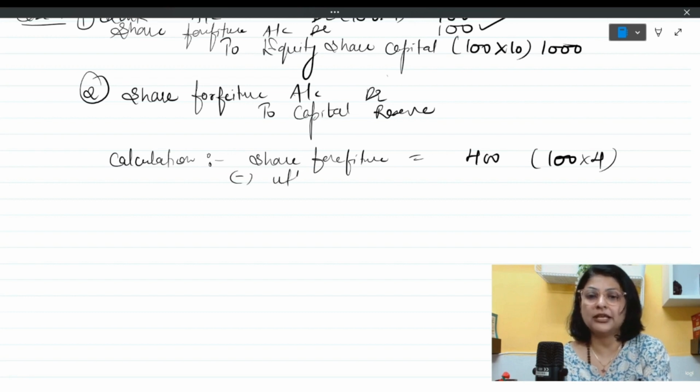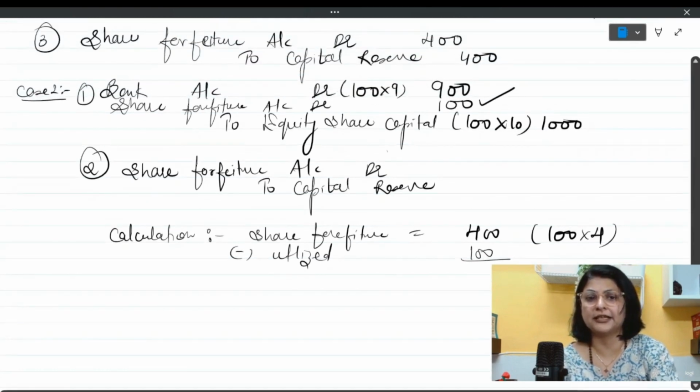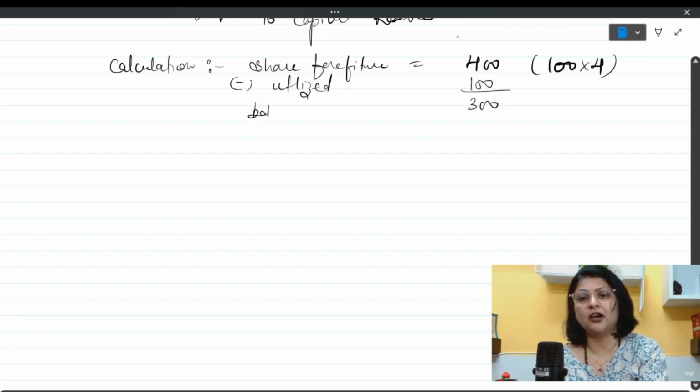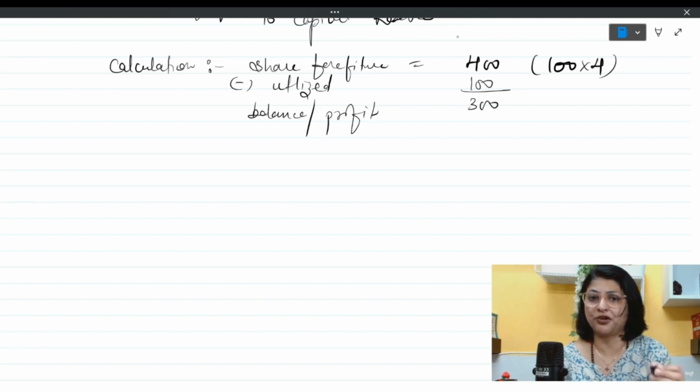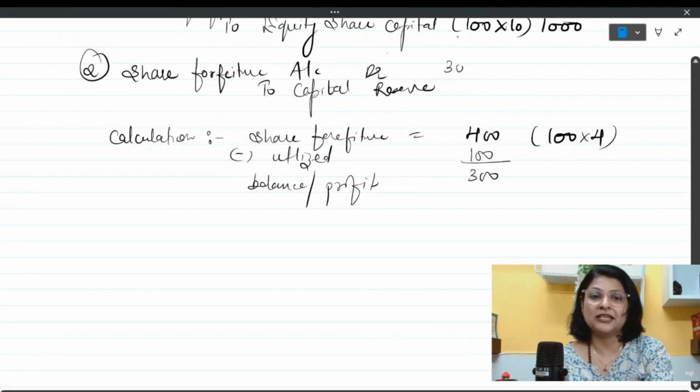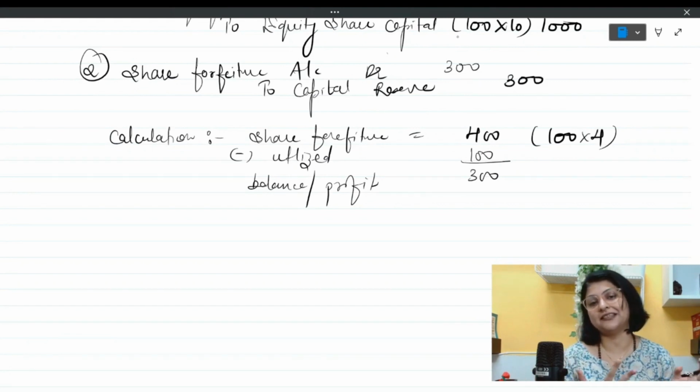We have utilized the amount at the time of reissue of these shares. Discount was given over here in this entry of 100 rupees. So the balance which is left is 100. Balance, or this is also known as profit. This is the amount of profit which company made on reissue of these shares. So this has to be transferred to capital reserve. See over here, I'm going to write down 300 rupees. So like this we will pass the entry.